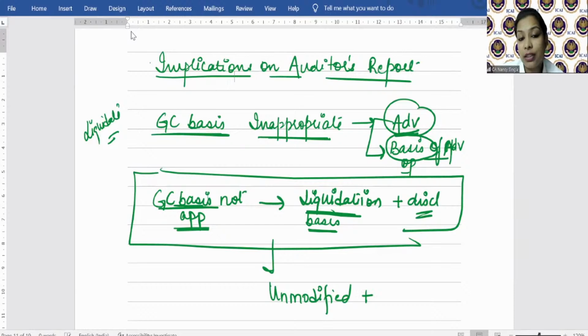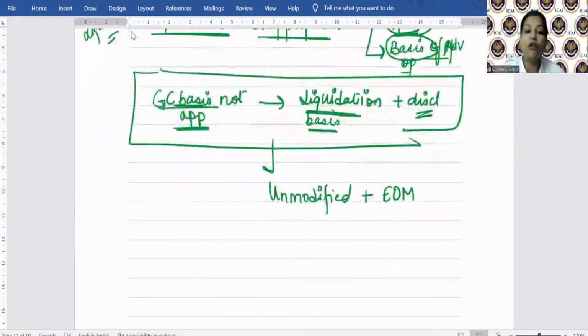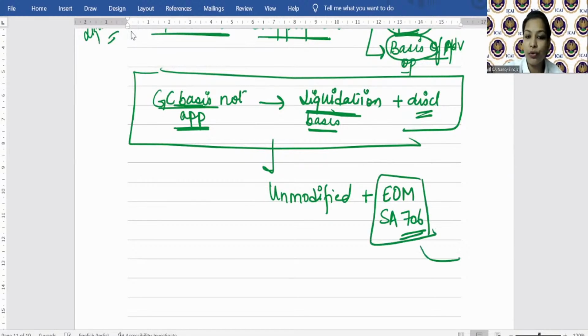If the management has given disclosure also, so here auditor will add an emphasis of matter paragraph in terms of SA 706. तो ये चैप्टर नंबर 11 में I told you detail में होगा, but अभी के लिए I tell you. Emphasis of matter paragraph is what?